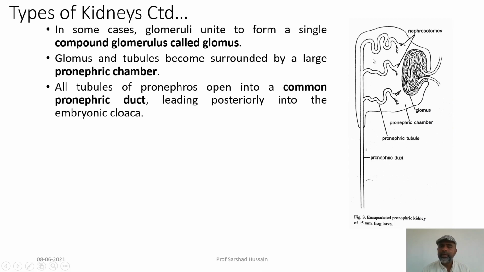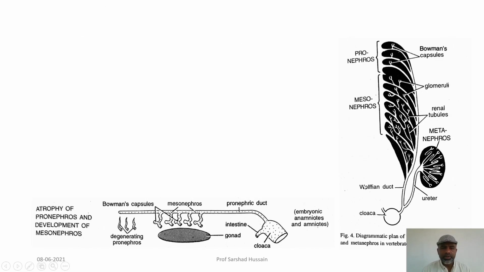Because this glomus is formed by the combination of so many glomeruli, you can see that the tubules, like the 3 shown over there, open just near it, because here every tubule is not near a separate glomerulus; the glomeruli have combined themselves. So, all tubules of the pronephros open into a common pronephric duct, which leads into the cloaca.